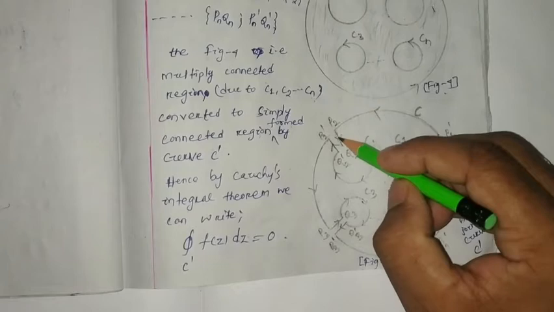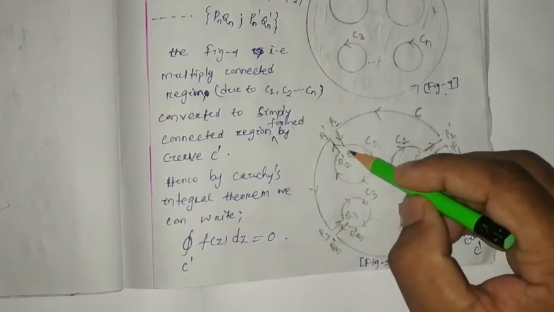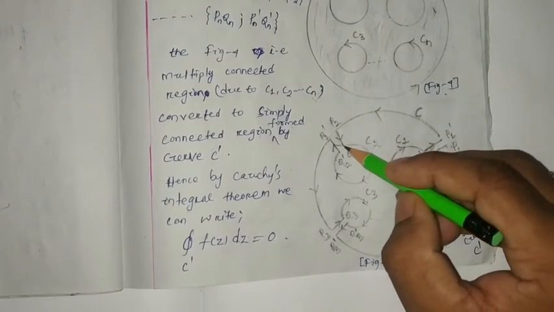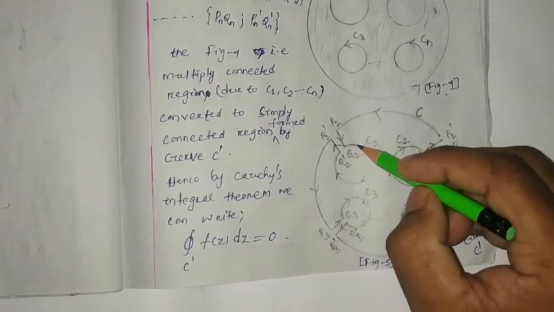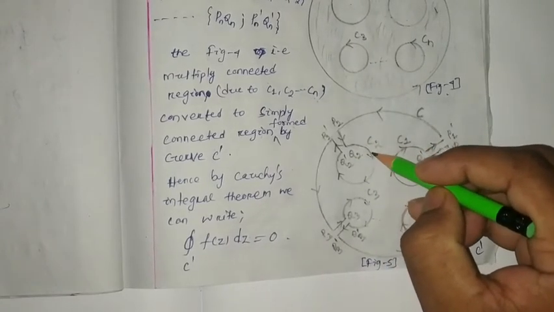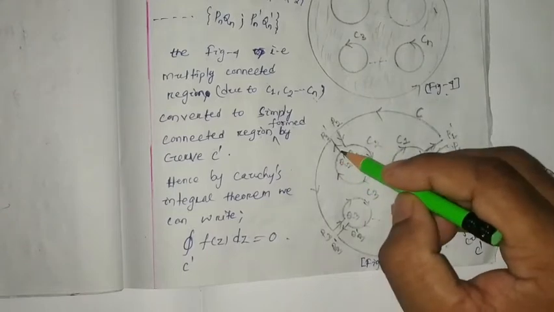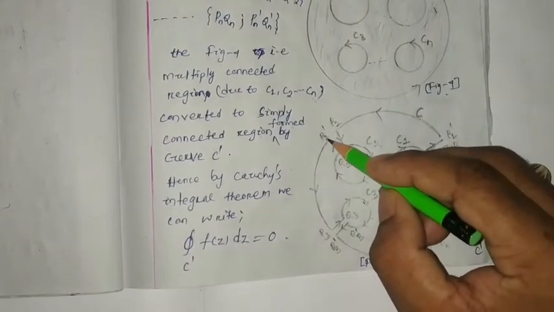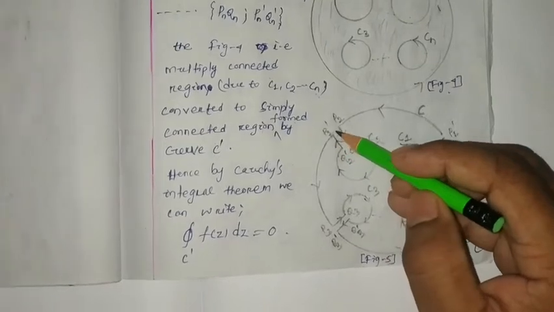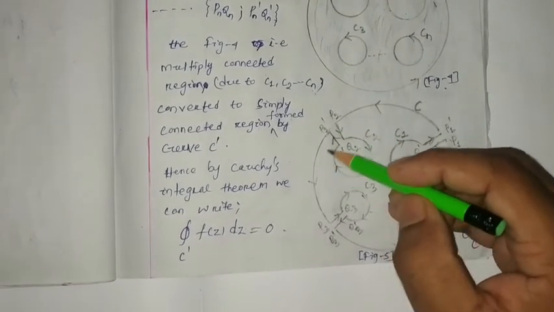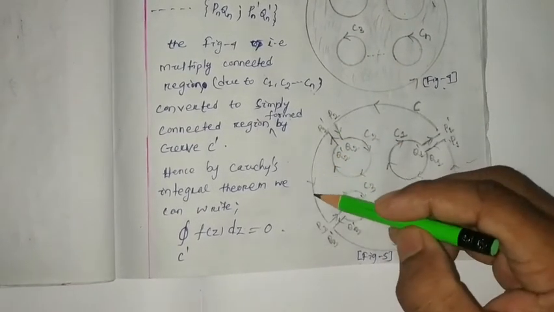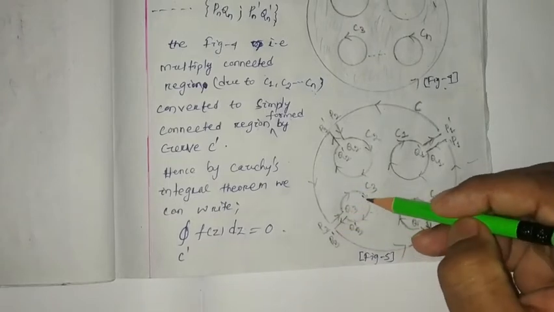With the help of the crosscut P2 Q2, I went over the C2 curve, moved around the C2 curve, came out to the outer surface and again moved like this.